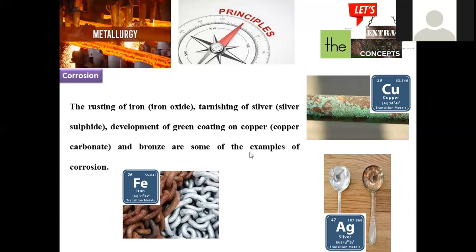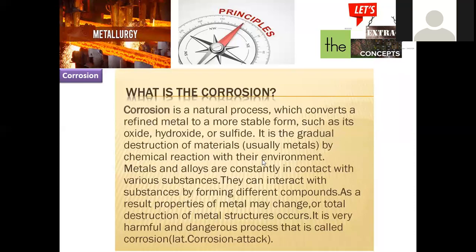Metals like platinum, silver, and gold, to a slight extent silver, will participate in corrosion, but they are mostly denoted as corrosion resistant. When we use silver as utensils or ornaments, they are not easily corroded, but under some circumstances they can turn black, a kind of tarnishing. In general, silver and platinum are said to be noble metals because they resist corrosion. Now, let us see the detailed discussion about corrosion.